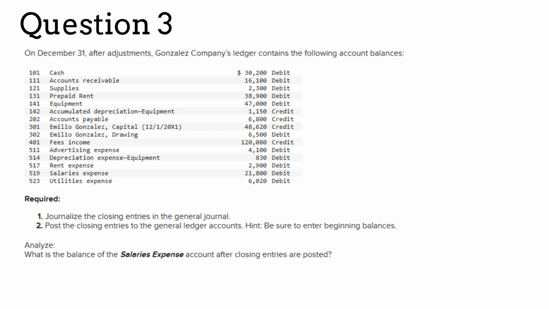Your first task is to identify the accounts that are temporary accounts. Those are the accounts that you need to zero out with the 4 closing entries. Please revisit the lecture video about recording closing entries to refresh your memory. To help get you started on this question, let's look at the first entry.